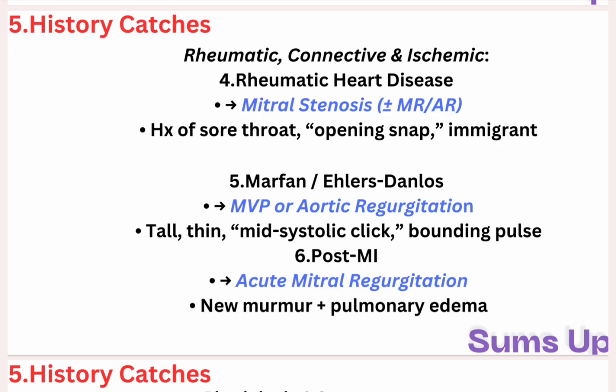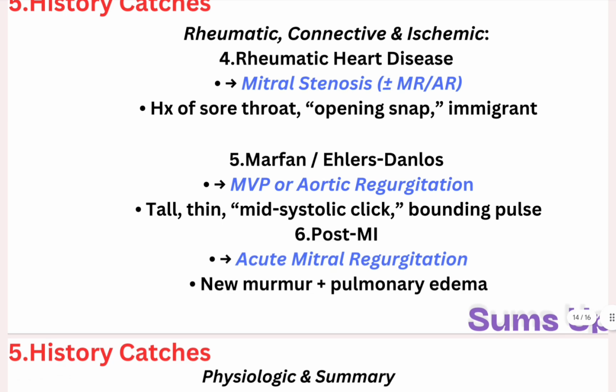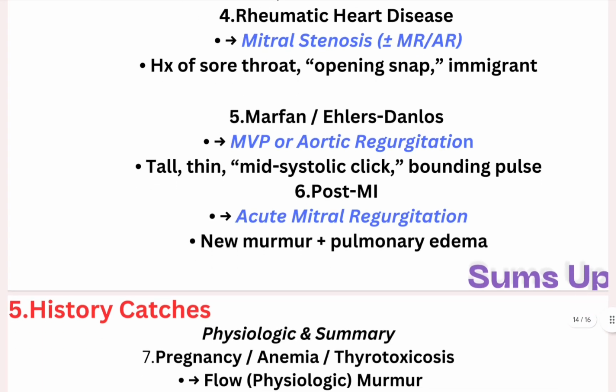If it's a connective tissue problem, next up we have Marfan and Ehlers-Danlos, mitral valve prolapse or aortic regurgitation. The history clues can be tall, thin, mid-systolic click, pounding pulse, and it could be due to Marfan or Ehlers-Danlos syndromes.